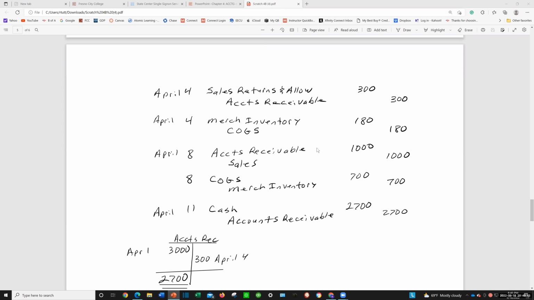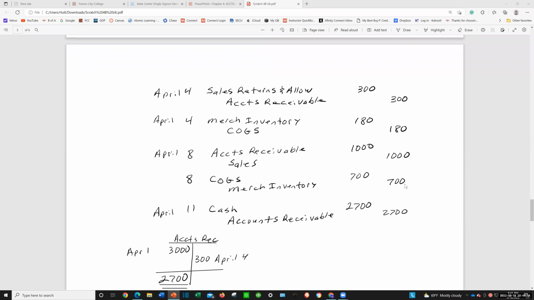So debit, accounts receivable of 1,000, credit sales of 1,000. But to make that sale, we had to give them our inventory, and that inventory cost us $700. So we have to reduce our inventory by 700. And when we sacrifice that asset inventory, it becomes expense, cost of goods sold expense. So debit, cost of goods sold, 700, credit, merchandise inventory, 700.